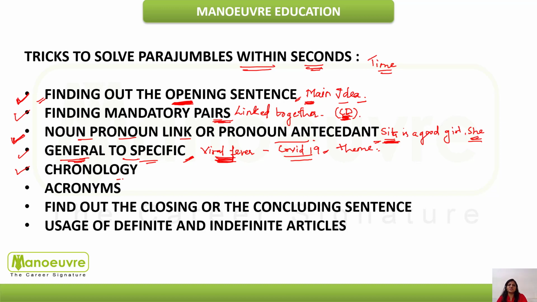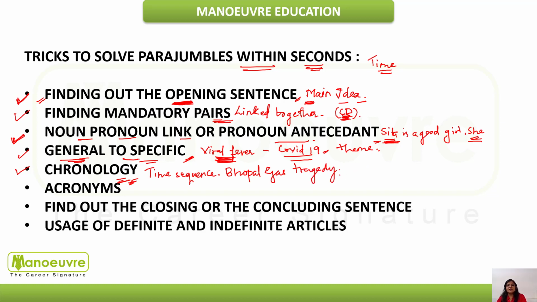Next comes chronology. Now this again is a very important thing which you have to take note of. Many a time, if the question asked in the exam is based on chronology, then it becomes very easy to crack. Chronology may mention some issue or incident, like the Bhopal gas tragedy.